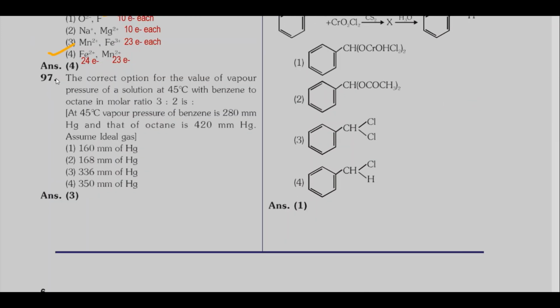Then coming to question number 97. The correct option for the value of vapor pressure of the solution at 45 degrees Celsius with benzene in molar ratio 3:2. When you work it out, you get the answer. Option 3 is correct, 336 millimeter of mercury.